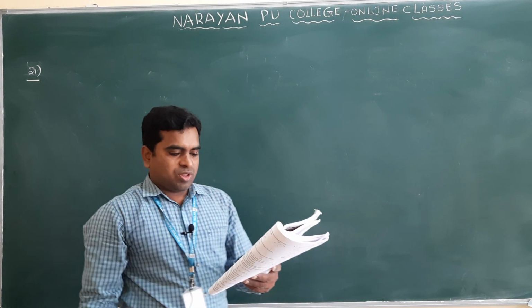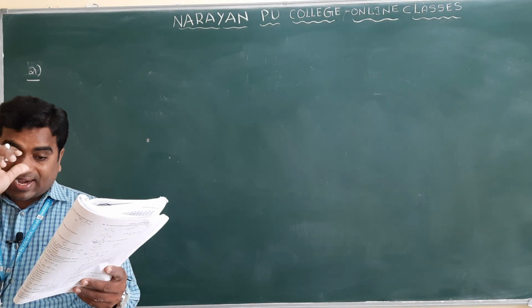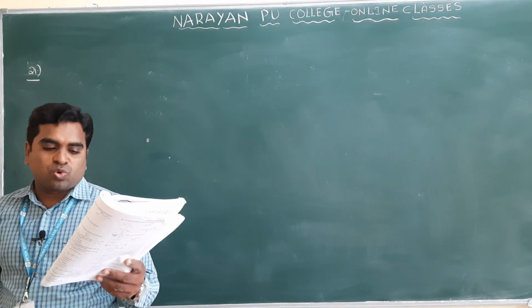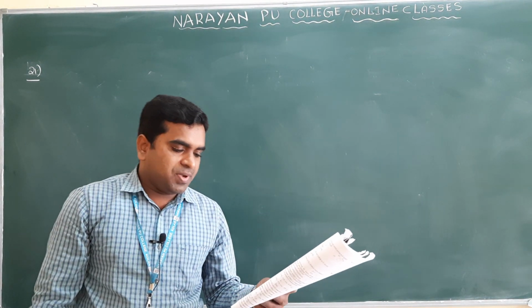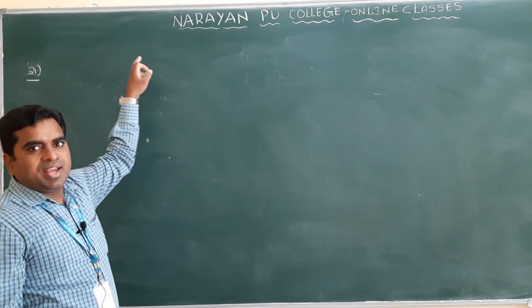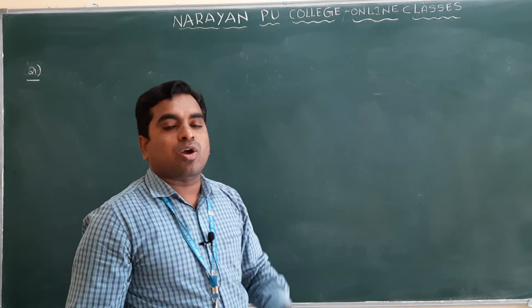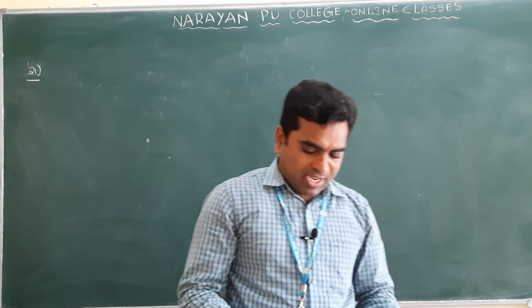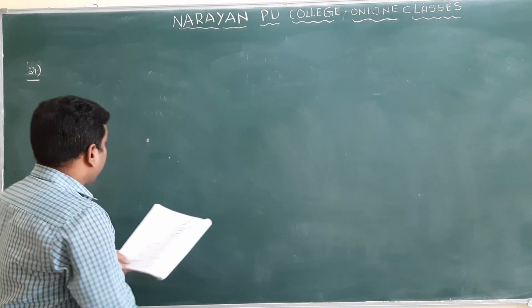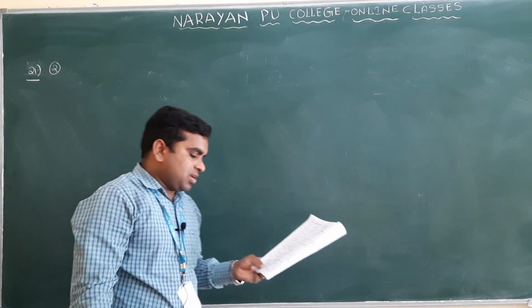Next one. Coming to question number 21. Simple question. In the acid catalyzed dehydration of alcohols to alkene, which intermediate species is formed? Previously I have mentioned alcohols to alkene with H plus and heat. So what is the intermediate we have discussed? Carbocation is the intermediate. So option 2 is the correct one. Clear? Next one.